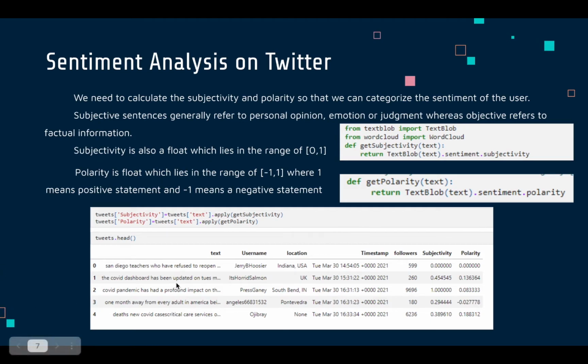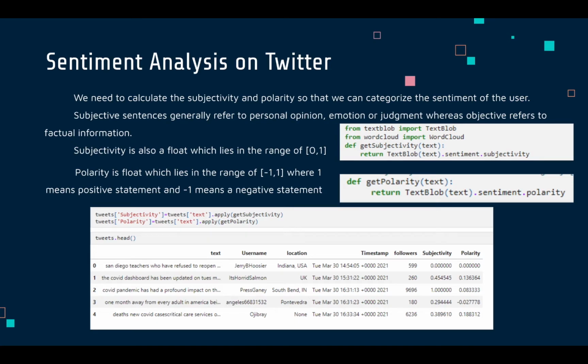So if we consider the tweet here, San Diego teachers who have refused to open. Here the subjectivity is 0 and the polarity is 0, which means it's a neutral statement, with the subjectivity saying that it's factual information.